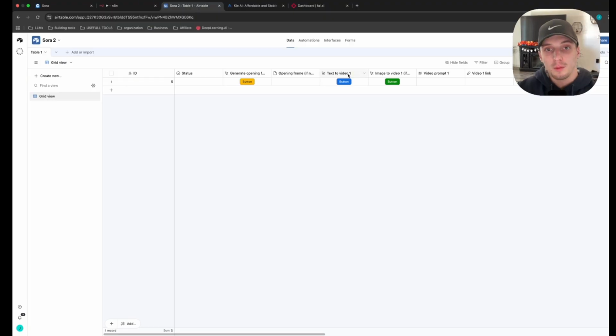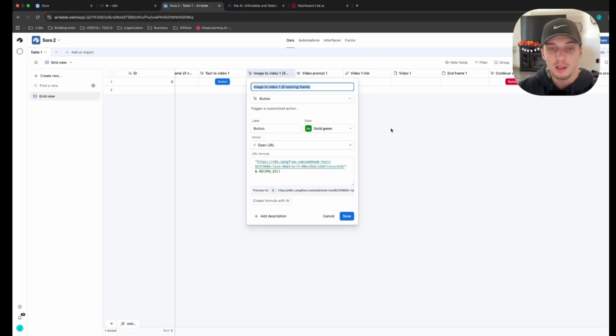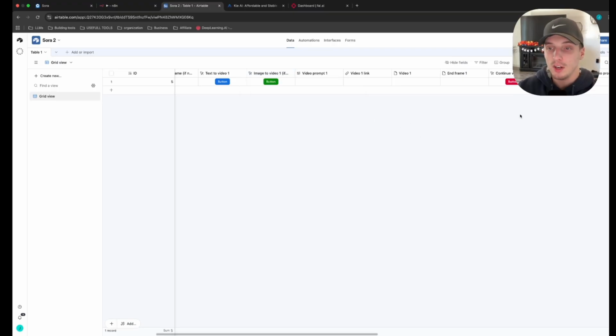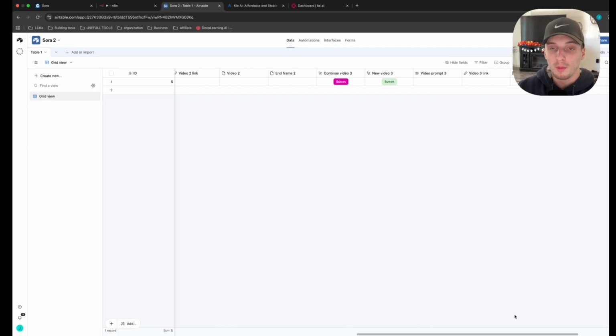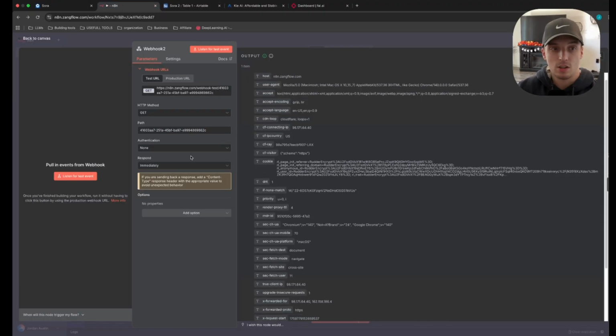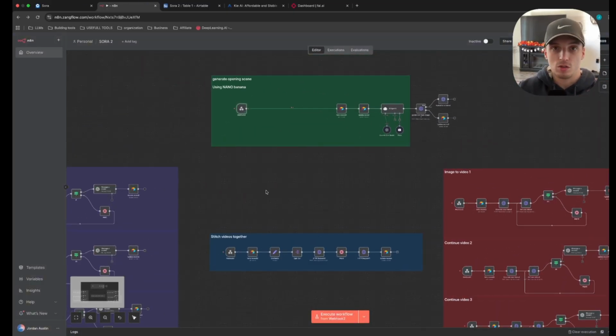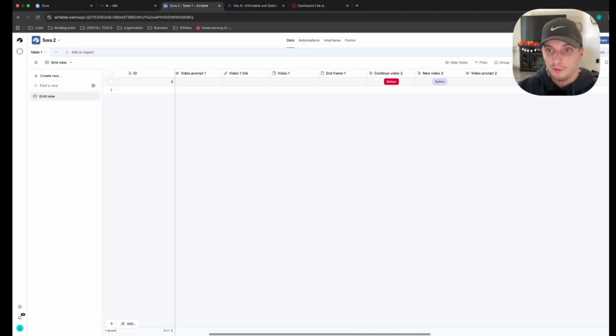Now that same exact formula is used for every single one of these buttons. So you can go ahead and get a head start and create all of these buttons here: text to video 1, image to video 1, and if opening frame exists, you can put continue video 2, new video 2. Now when I say the formula is the same, the body is the same. The only thing that's different is each one of these buttons has its own webhook. So when we start creating each one of these workflows, you'll just change out the URLs for the webhook. If you want to get ahead, pause the video, make all those buttons using the same formula you have for this button, and just note that you're going to have to change the URL later, but you can get the buttons figured out.